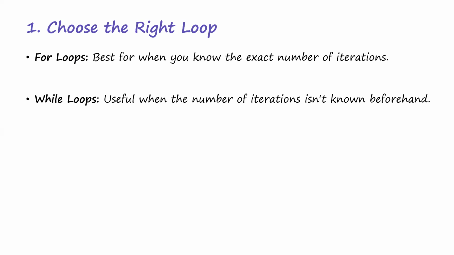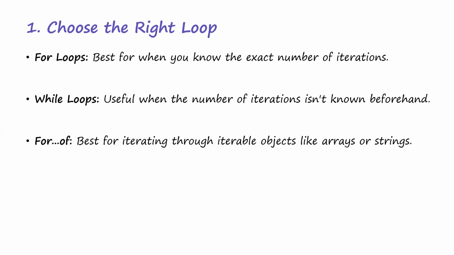So you don't really know how many times you're going to run this thing. How many times am I going to tell the user to enter their password or their username, whether correct or not correct? How many times? So when you do not know, you use a while loop or a do while loop, depending on how you want to use it. When you do not know the exact number of iterations beforehand, you use a while loop.